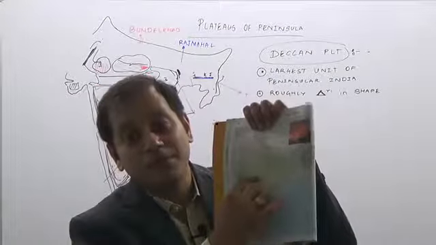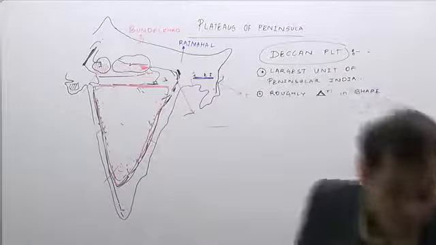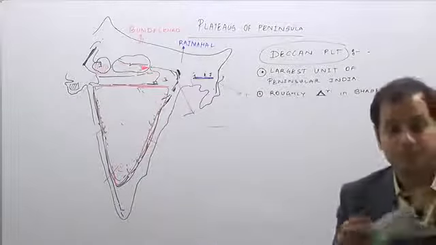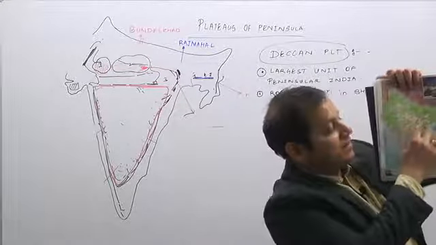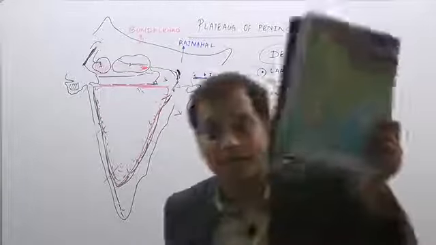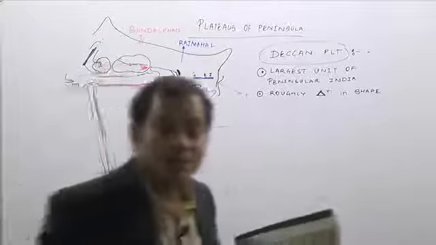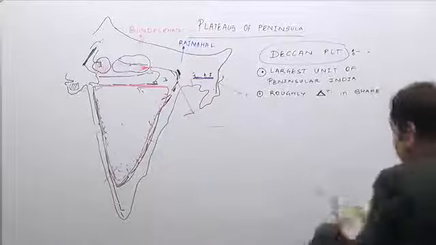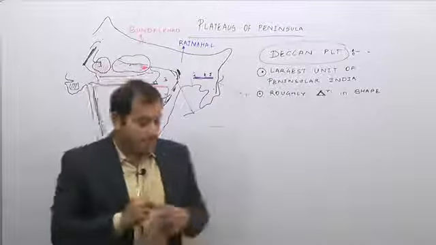The part to the south of the Vindhyas and the Satpuras is the Deccan Plateau region. Just have an idea and you will see there are numerous hills in the Deccan Plateau region. So it is roughly triangular in shape.